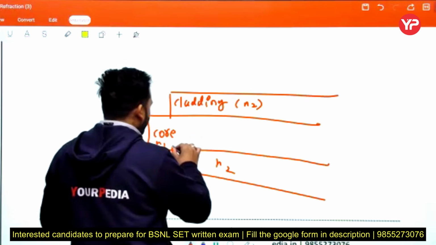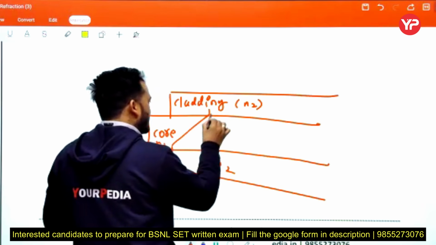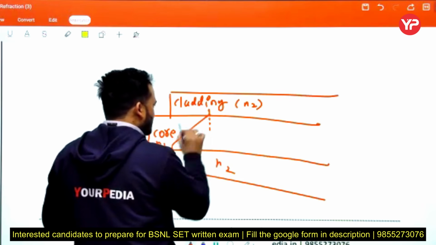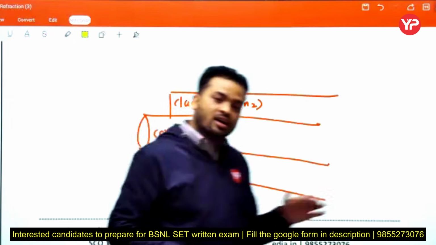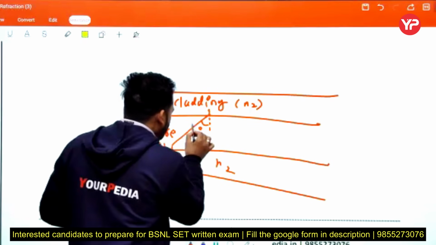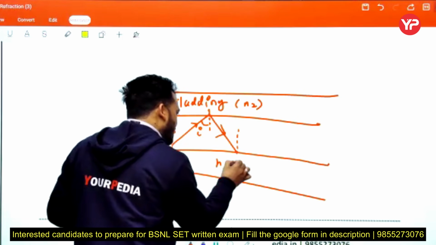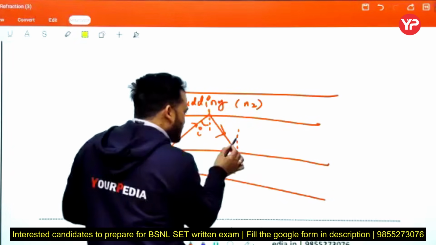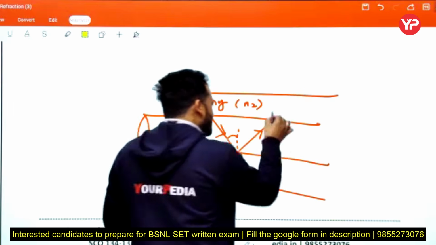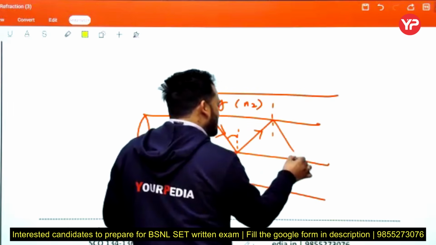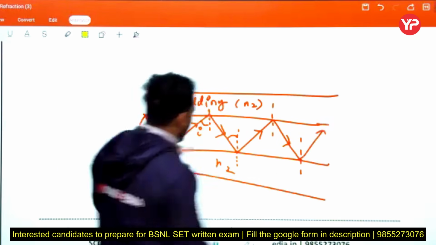When light travels like that, this is the normal, and this is the angle of incidence, and this I may be greater than the critical angle, so that the incident ray bounces back like that. Again we draw the normal, and this angle is also greater than the critical angle, so the light bounces again like that.